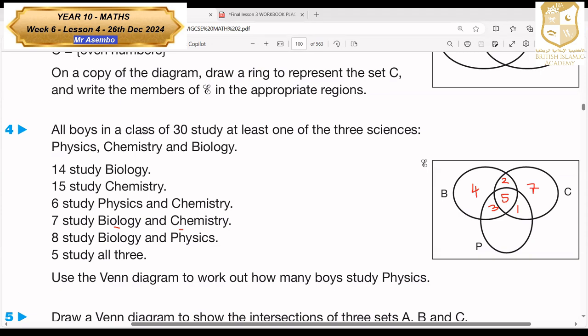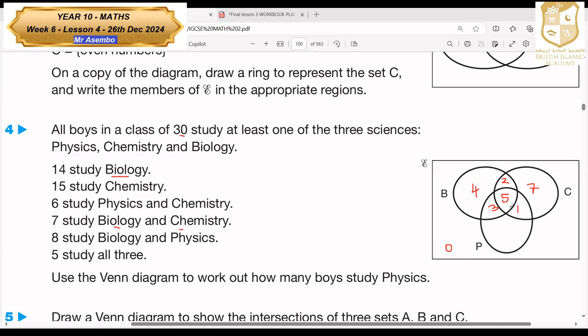Now, remember, we've been told all of them study at least one science, which means outside here must be 0, because we don't have anybody who's not studying any of the subjects. Everything should add up to 30. We have to put the remainder on physics, because we are not told any information about physics the way they told us about biology and chemistry. So we don't know how many total study physics. We add all of these, then subtract from 30, and those remaining will be studying physics.